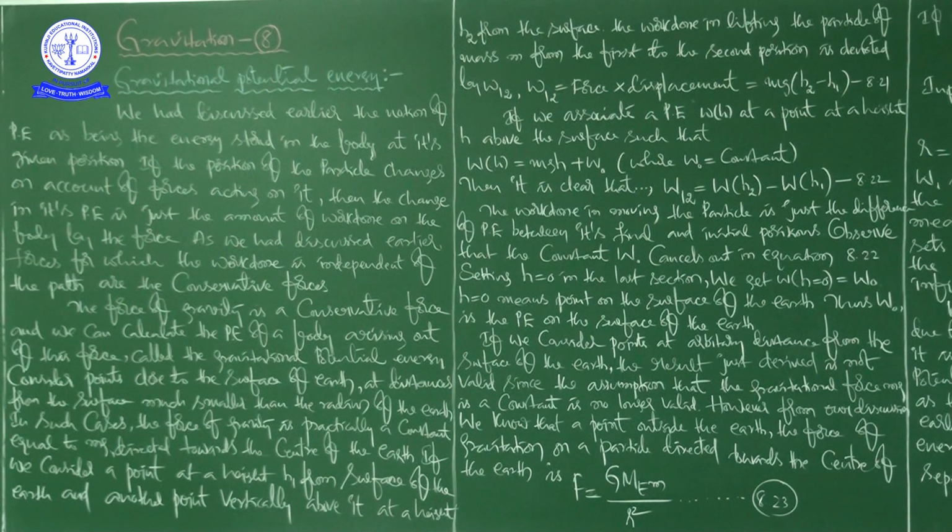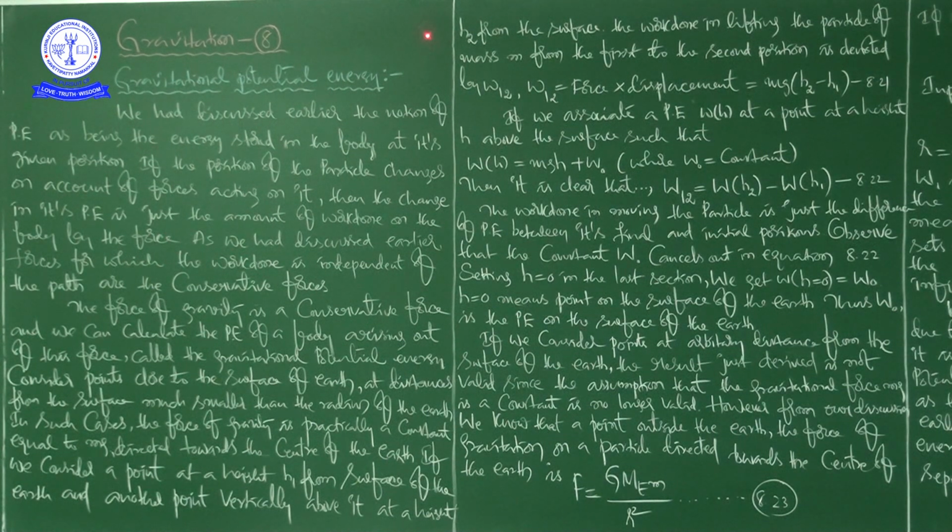If the position of the particle changes on account of forces acting on it, because of an external force, which may be an elastic force or a gravitational force, whatever the reason, then the change in its potential energy is just the amount of work done on the body by the force.